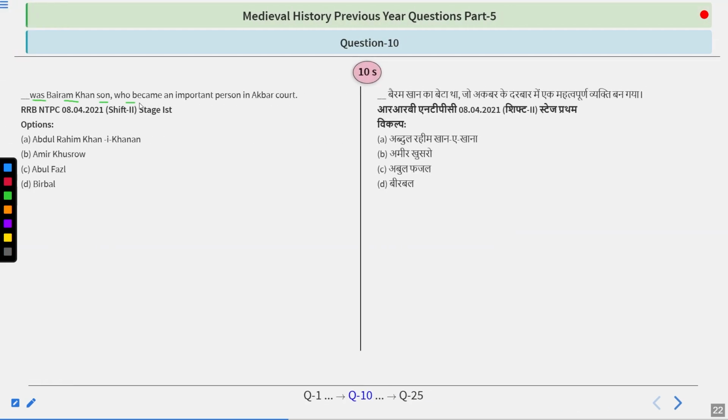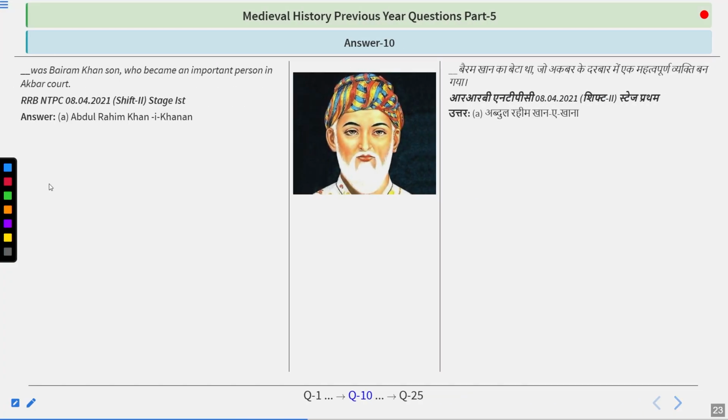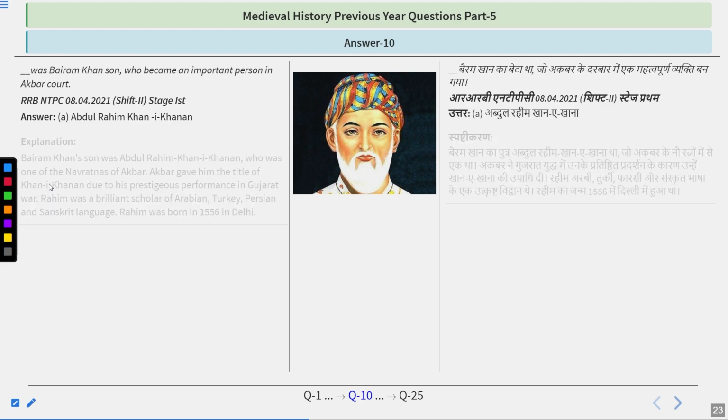Who was Bairam Khan's son, who became an important person in Akbar's court? Options are Abdul Rahim Khane Khana, Amir Khusro, Abul Fazl or Birbal. So try to figure out the answer. It is a very good question. And I guess you have figured it out. The answer is Abdul Rahim Khane Khana.